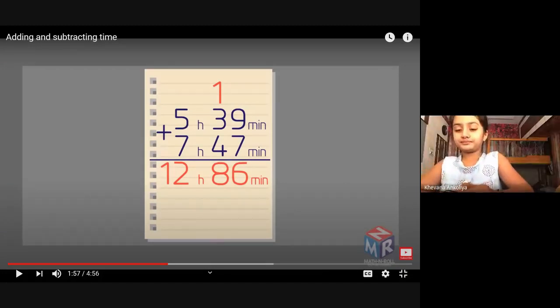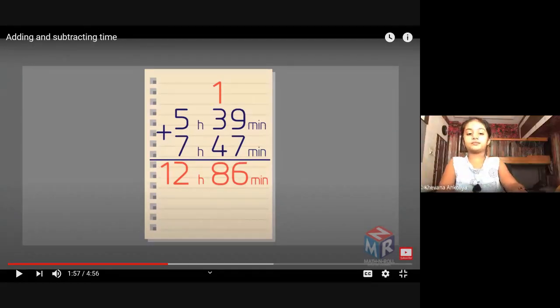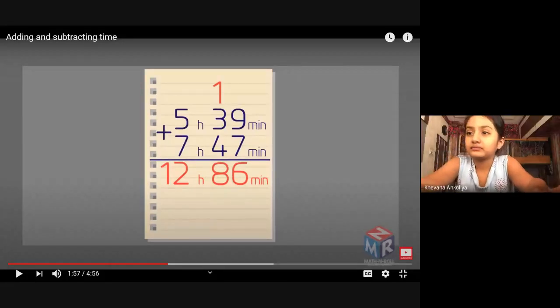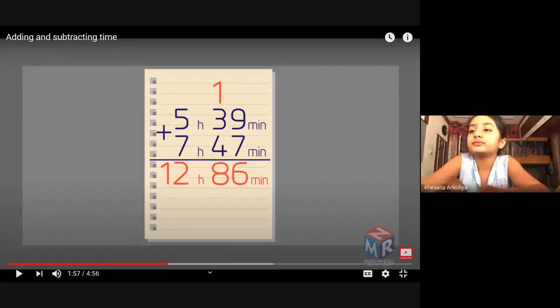If you have only minutes and you don't have hours, you write the answer in minutes, and it is good that you write the answer in both hours and minutes. Then your answer will not be wrong. If it is exactly 60, when you convert it into hours, it will become 1 hour, so your answer will be only 1 hour, nothing in the minutes, right? And if you write in minutes only, then your answer will be 60 minutes. Okay, ma'am. Thank you.